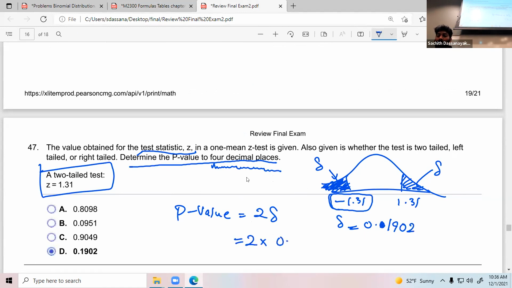How do you find the p-value? 2 times delta. Let me check it.